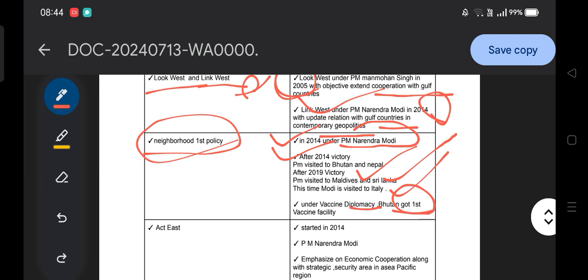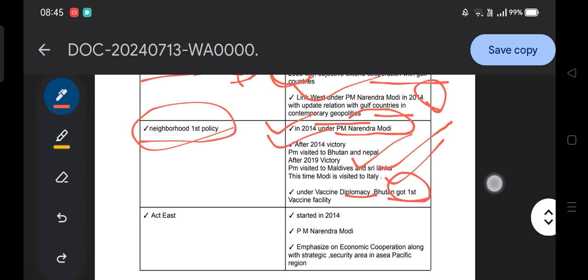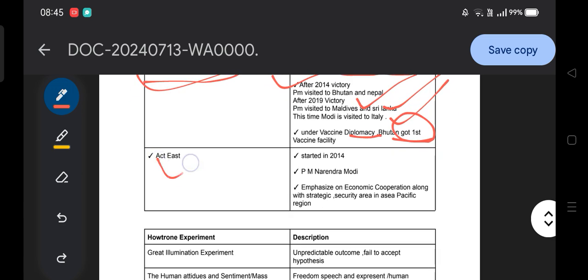Even in your interview, if they ask what is the Neighborhood First policy, and to provide an example with respect to the current Prime Minister, then you can tell: the Neighborhood First policy was introduced in 2014 by the honorable Prime Minister, with the objective to establish peace and tranquility. One example of the Neighborhood First policy is vaccine diplomacy, in which Bhutan got the first vaccine facility. This is how you can say it very briefly. Okay, then the next question: Act East policy.